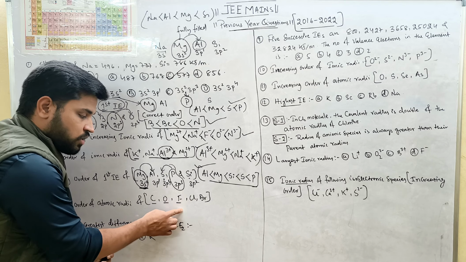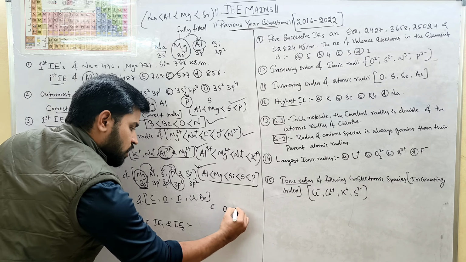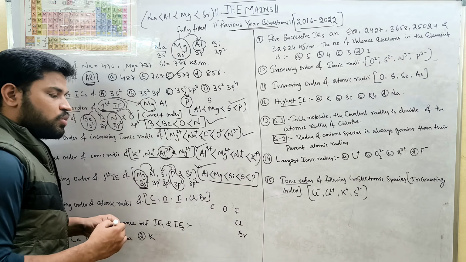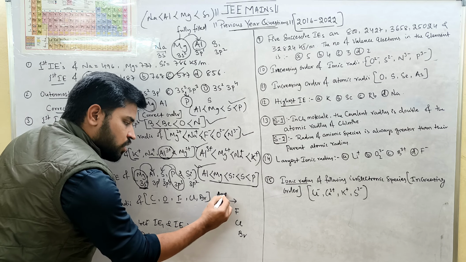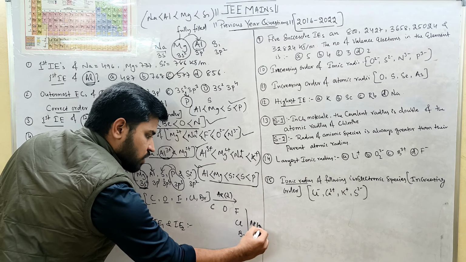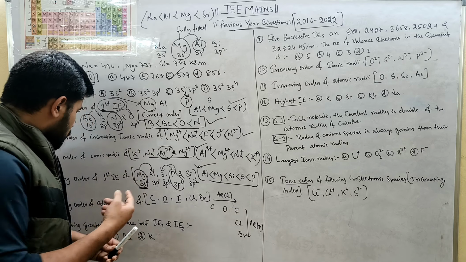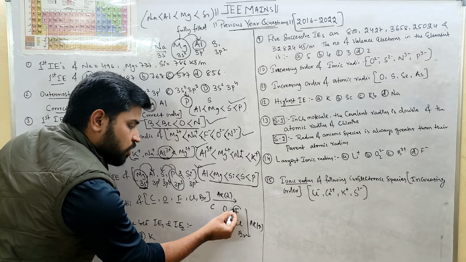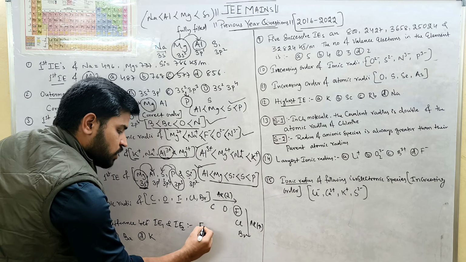That is fluorine, after that chlorine, after that bromine. So I write carbon, oxygen, fluorine, then chlorine, then comes bromine. Now you tell me, while going across a period, atomic radius decreases, but while going down a group, atomic radius increases. Now you can tell me what is the increasing order. That means lowest will be for whom? Lowest will be fluorine, because atomic radius is decreasing.